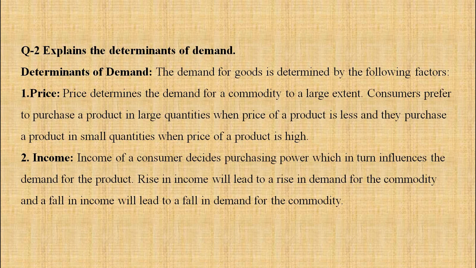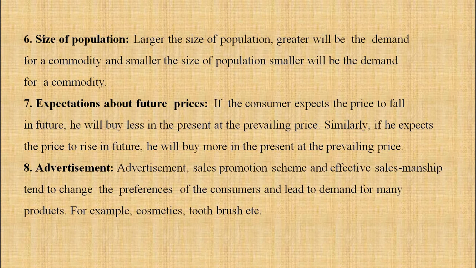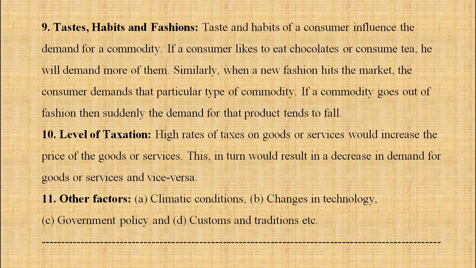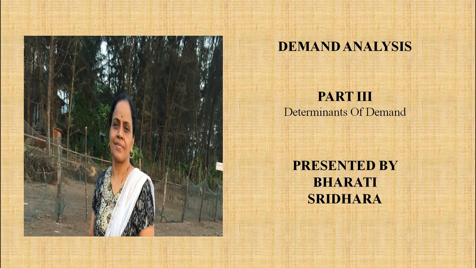Explain the determinants of demand: price, then income, prices of substitute goods, price of complementary goods, nature of product, size of population, expectations about future prices, advertisement, taste, habits and fashion, level of taxation and other factors. So you have to complete the answer by giving the entire thing.